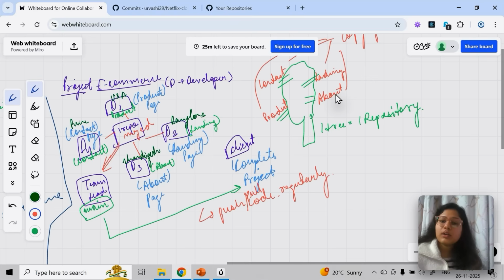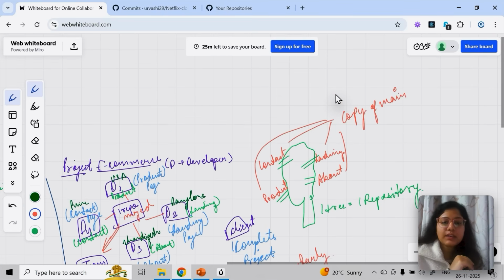So the team lead will create different branches. Those branches are nothing but a copy of whatever was current in your main branch. So all these branches come from the main branch. This main is your main branch, so all these will come from the main branch.